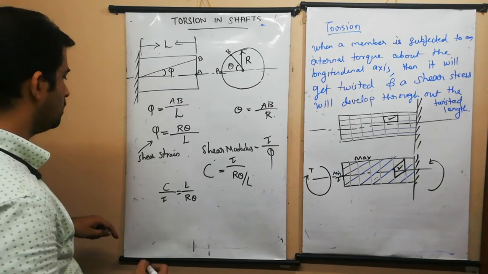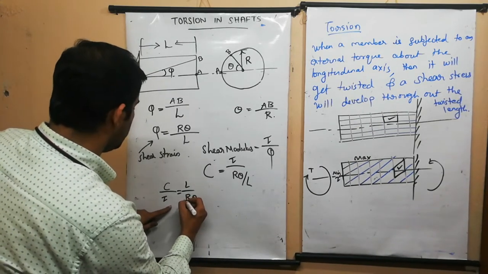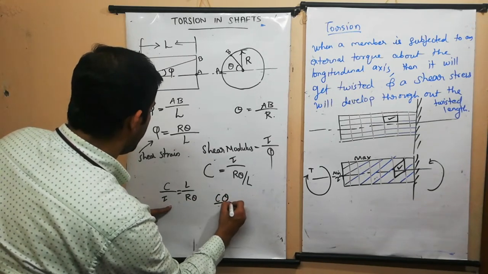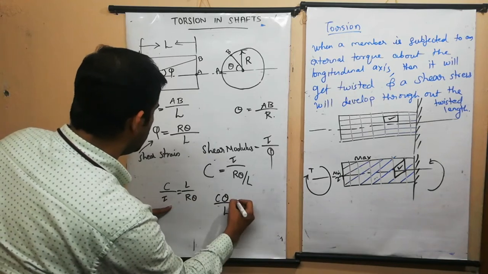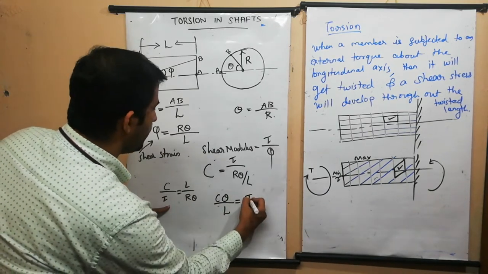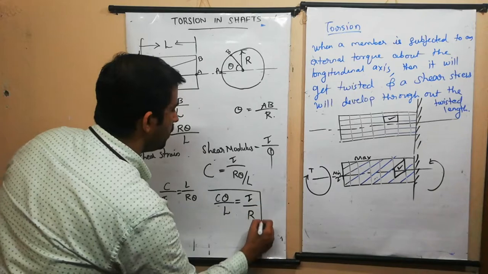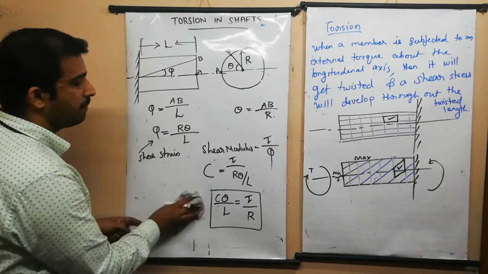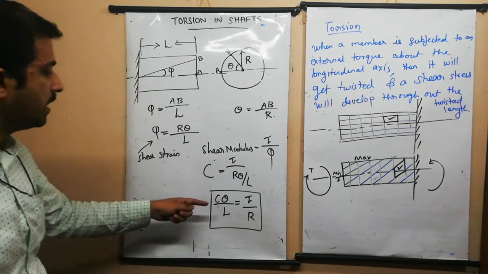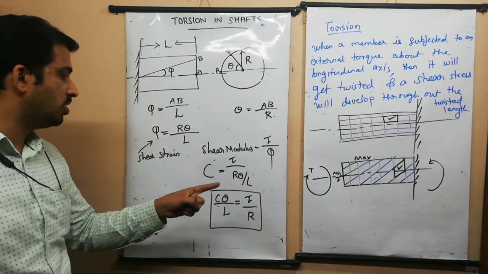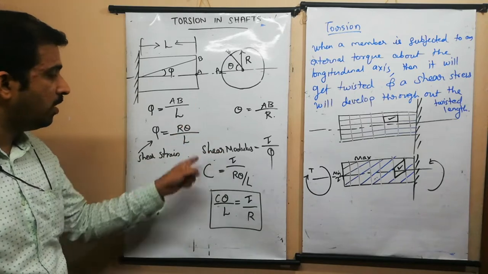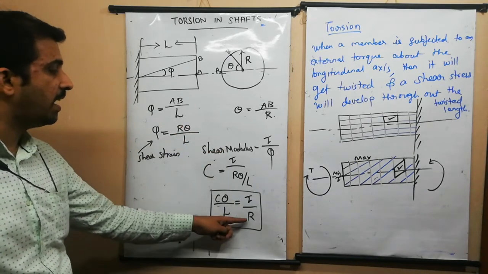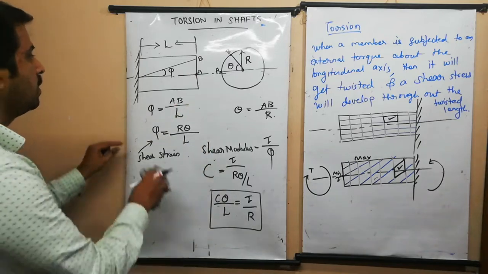On arranging this, we can write C theta divided by L is equal to tau divided by R. So we got our first equation: C theta divided by L is equal to tau divided by R. In this, C indicates the shear modulus, theta indicates the angle of twist, L indicates the length of the shaft, tau indicates the shear stress generated, and R is the radius of the shaft.